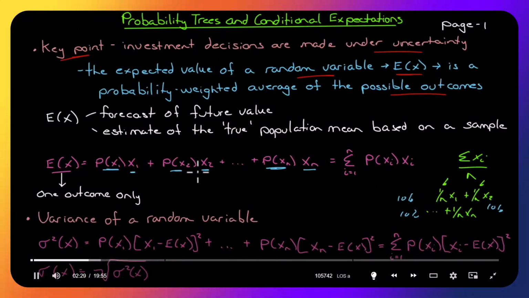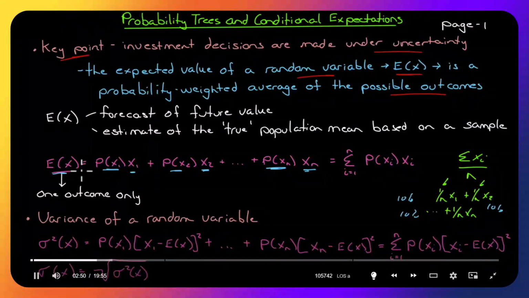And from all of the different possible outcomes that x could take, because it is a random variable, and since it's random, it could take on a bunch of different values, from all of the different possibilities that it could take on weighted by their probabilities, we'll get one value that we feel is the expected value.